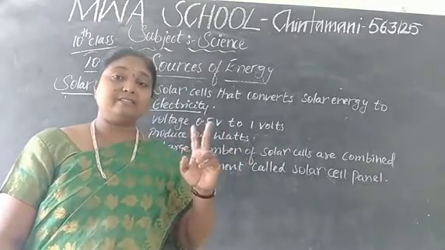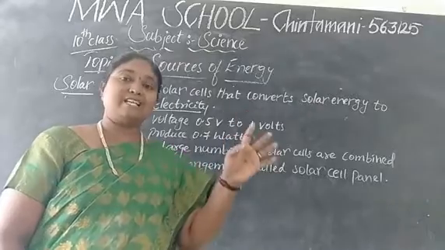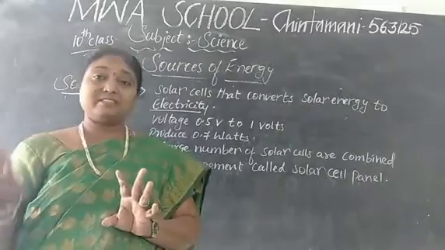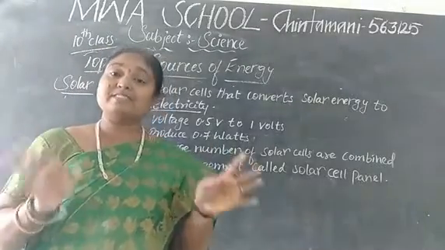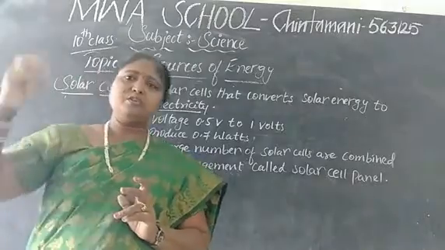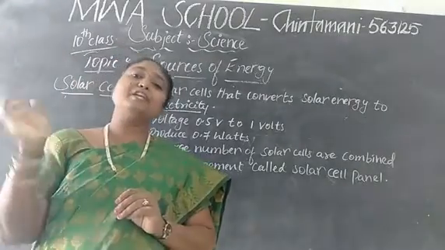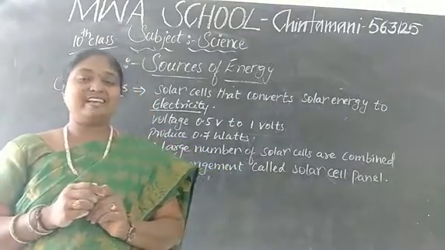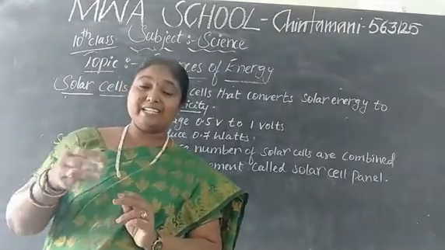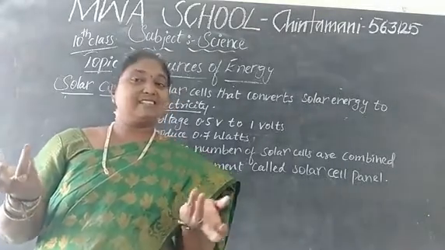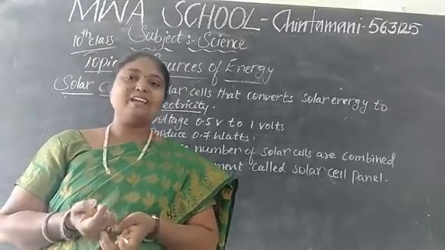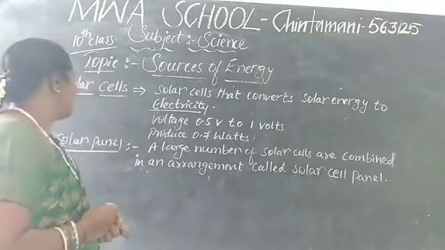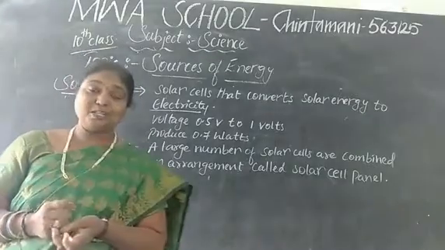See children, in the country Japan there is no electricity. All of it has fixed solar panels. By using that, the big factories or the offices or the computerized systems and all will work under the solar panel. In remote areas also, if there is no electricity, we can use the solar panels. But one disadvantage is that in cloudy days or rainy days, there will be no sun. At that time, we can't use solar energy. Yes. So, this is about our solar cells, solar panels, solar cooker.